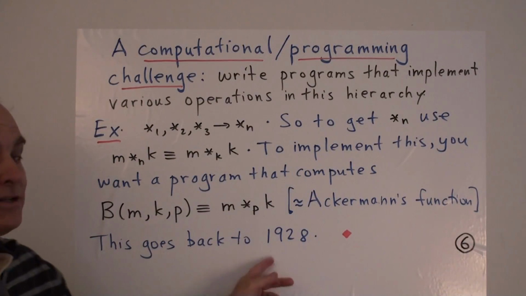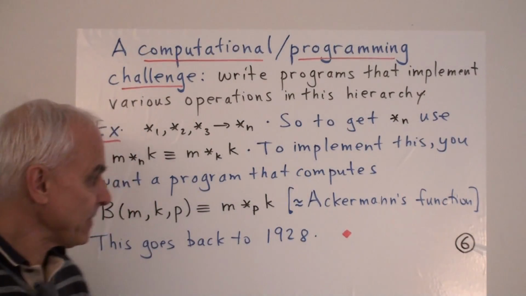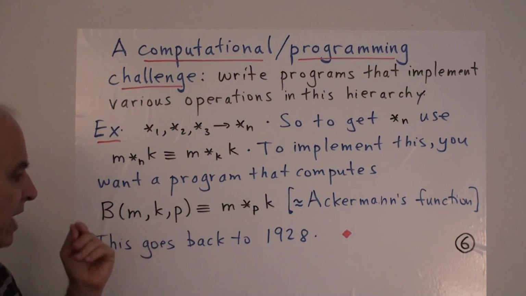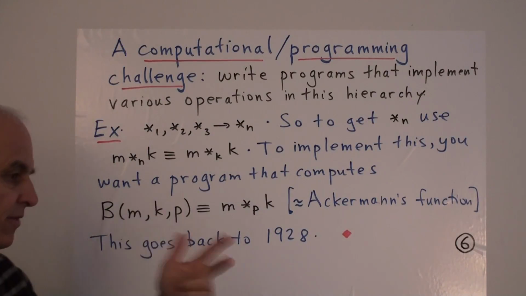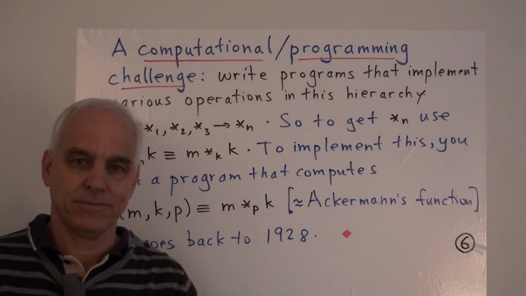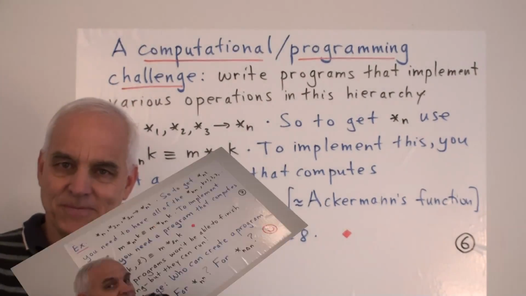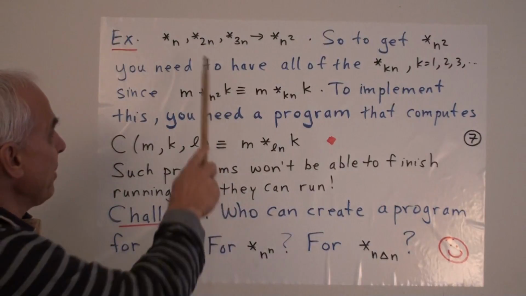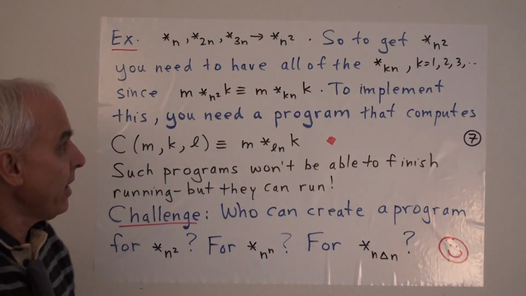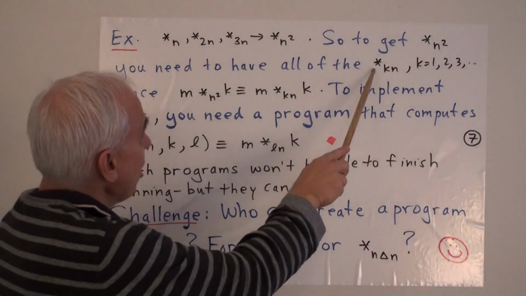But it's essentially the idea of Ackermann's function. And that goes back quite a long ways to 1928, long before we had computers and such. All right, so this is a very concrete example of a challenge to actually write down a program that will input three natural numbers m, k, and p and calculate this thing here. And that's not that hard. People have done that, but that's probably a good starting point. So if we consider going up a few rungs, say to the limit star n, star 2n, star 3n, going towards star n squared, all right, in order to get this star n squared operation, we then really want to have all of the star kn's.